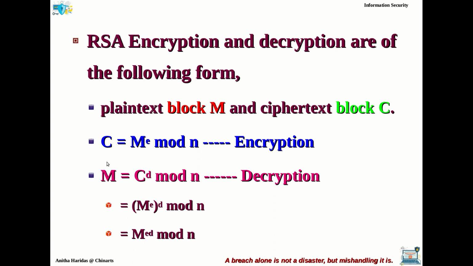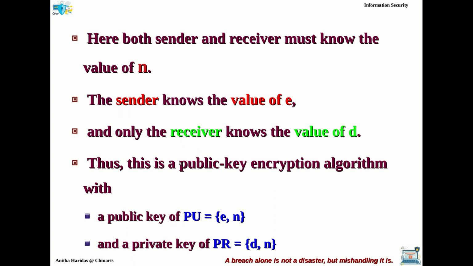So, if this condition is satisfied, then you can make use of the E and D values for encryption and decryption. Let us see how it is to be done. Now here the sender and receiver must know the value of n, which we had already discussed. The n value is some number which is to be agreed between the sender and receiver. The sender knows the value of E, and only the receiver knows the value of D.